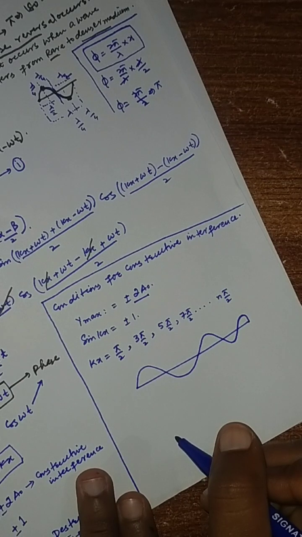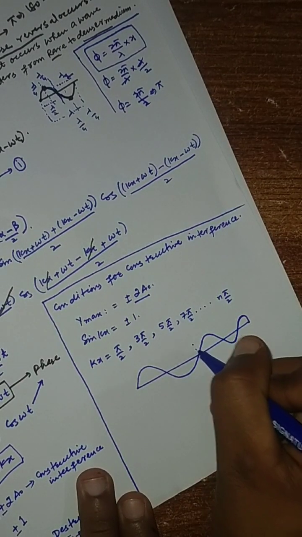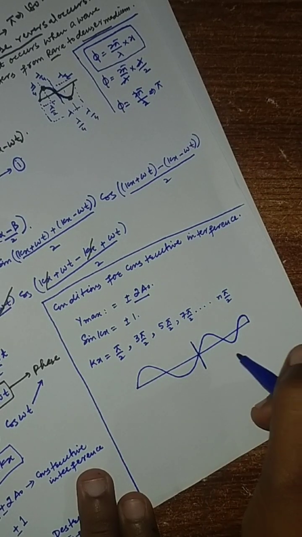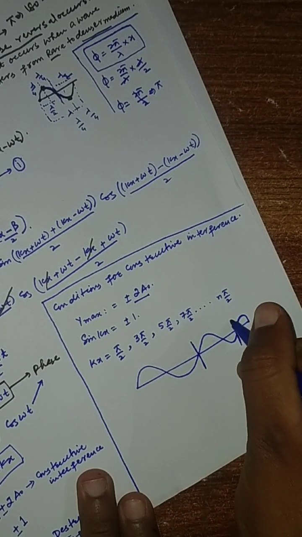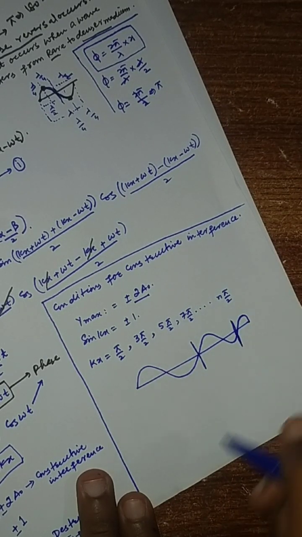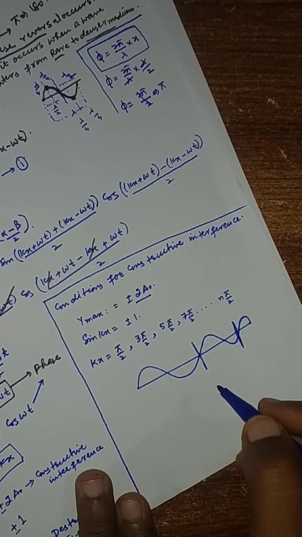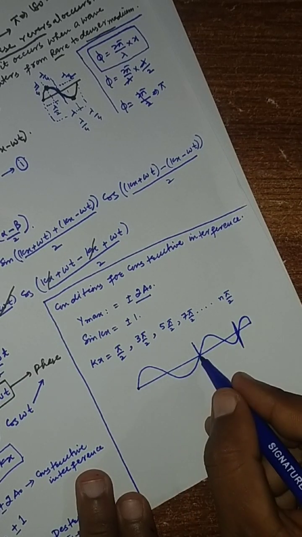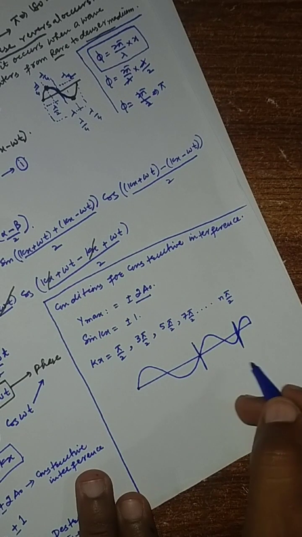Let's consider this is one complete wave and this is another complete wave. We will only take two waves, from this point to this point is one complete wave, and from this point to this point is another complete wave.